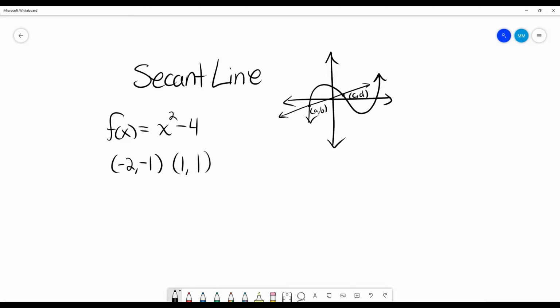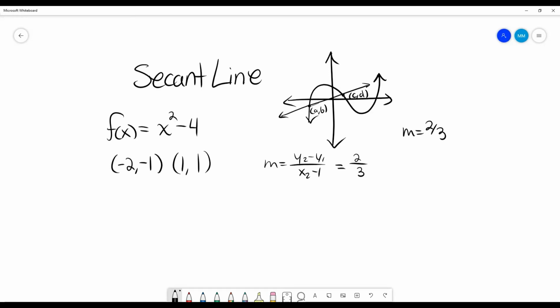We'll say these are the points they gave us. All we have to do here is make sure that we get the slope, which we do with our normal slope equation, just like from algebra, because we're given 2 points. So that's going to be 1 minus negative 1, which is 2, over 1 minus negative 2, which is 3. So our slope in this case is 2/3.